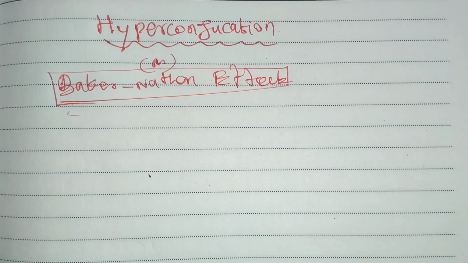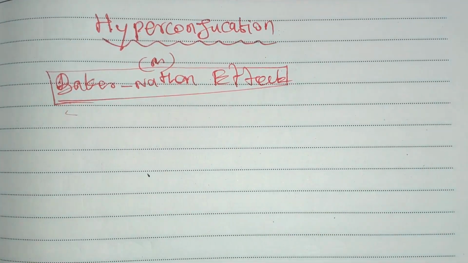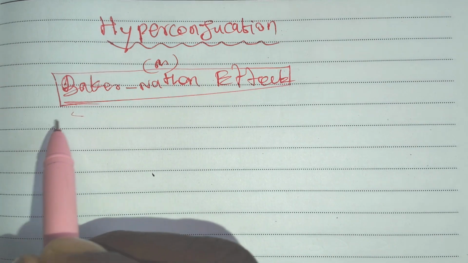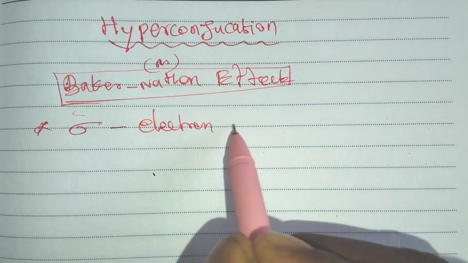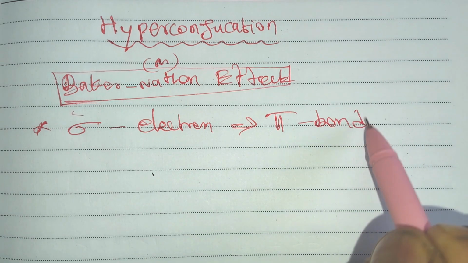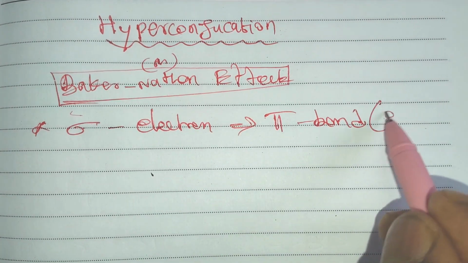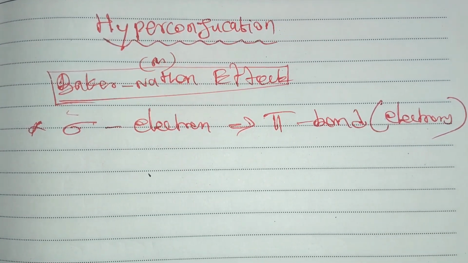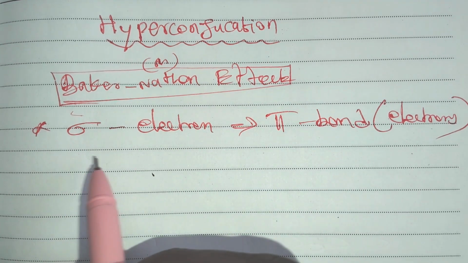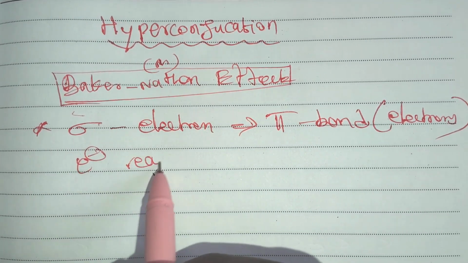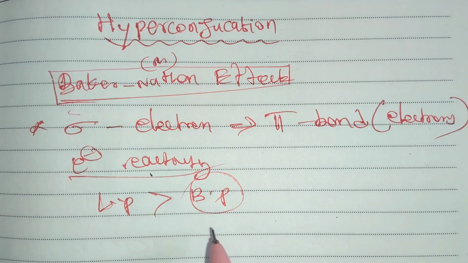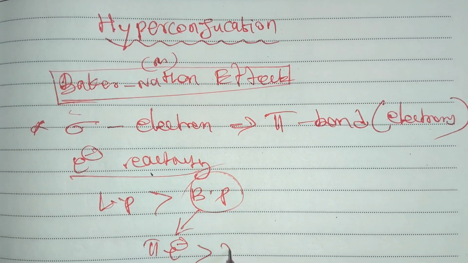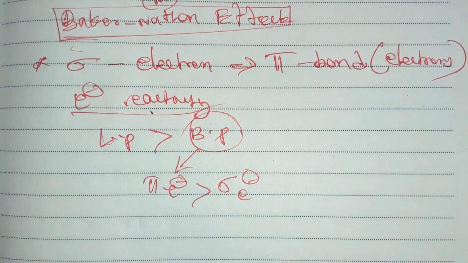So this hyperconjugation effect is a delocalization of the sigma electron, converted into a pi electron. Here the sigma electron is converted to a pi bond. Generally, in electronic migration or reactivity, a lone pair of electrons is greater than a bond pair, and among bond pairs a pi electron is greater than a sigma electron, as we studied in the previous video.